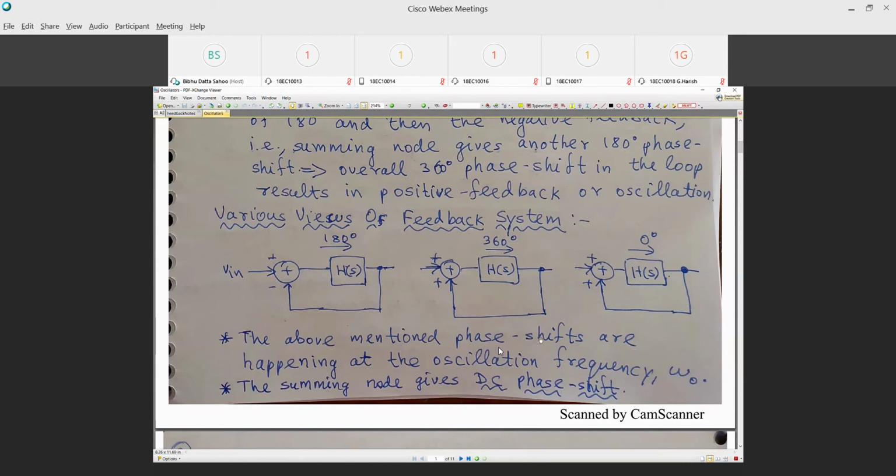The above mentioned phase shifts, so this 180-degree phase shift, 360-degree phase shift, 0-degree phase shift, are happening at the oscillation frequency omega naught, and the summing node gives a DC phase shift. So this summing node gives a 180-degree phase shift, this gives a 0-degree phase shift, this summing node gives a 0-degree phase shift, and the forward amplifier here gives a 180-degree phase shift at omega naught, 360-degree phase shift at omega naught, and 0-degree phase shift at omega naught.